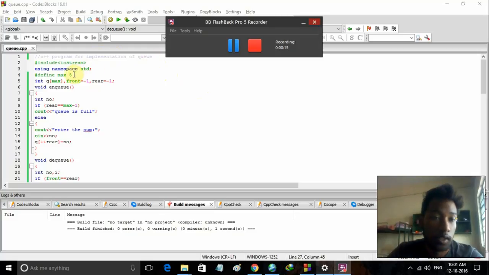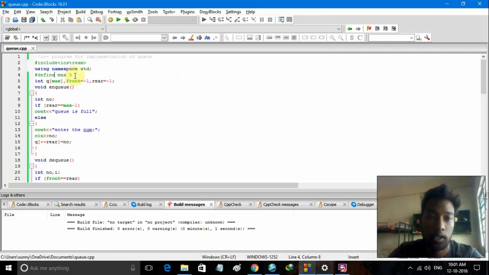As we can see, first I have defined max as 5, which is our array max size. After that I have declared an array named q with max as the limit, and I have also declared front as -1 and rear as -1, because for a queue we need two pointers, one rear and one front. After that I have declared a function named enqueue, which is where we put the data inside the queue.